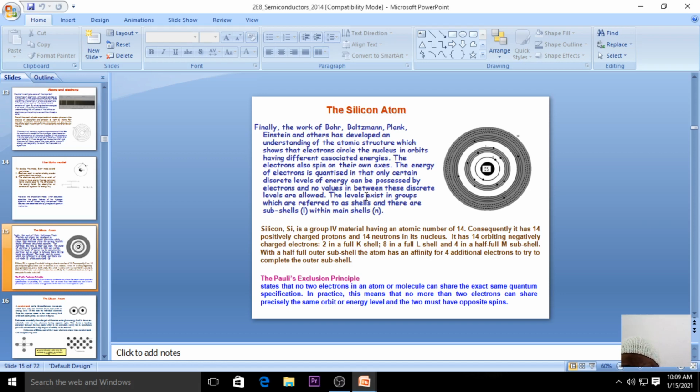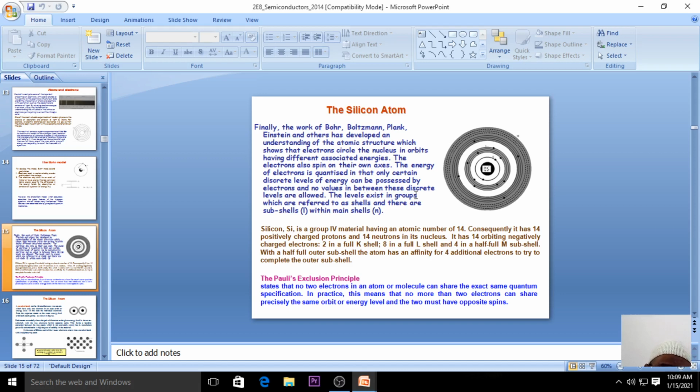I just told you that nowadays we use more silicon when compared with germanium. So first we'll discuss silicon. Silicon belongs to the 4th group, and it has an atomic number of 14. When I say atomic number 14, you'll find 14 positively charged protons and 14 neutrons in the nucleus, and 14 electrons which are orbiting around the nucleus, right.